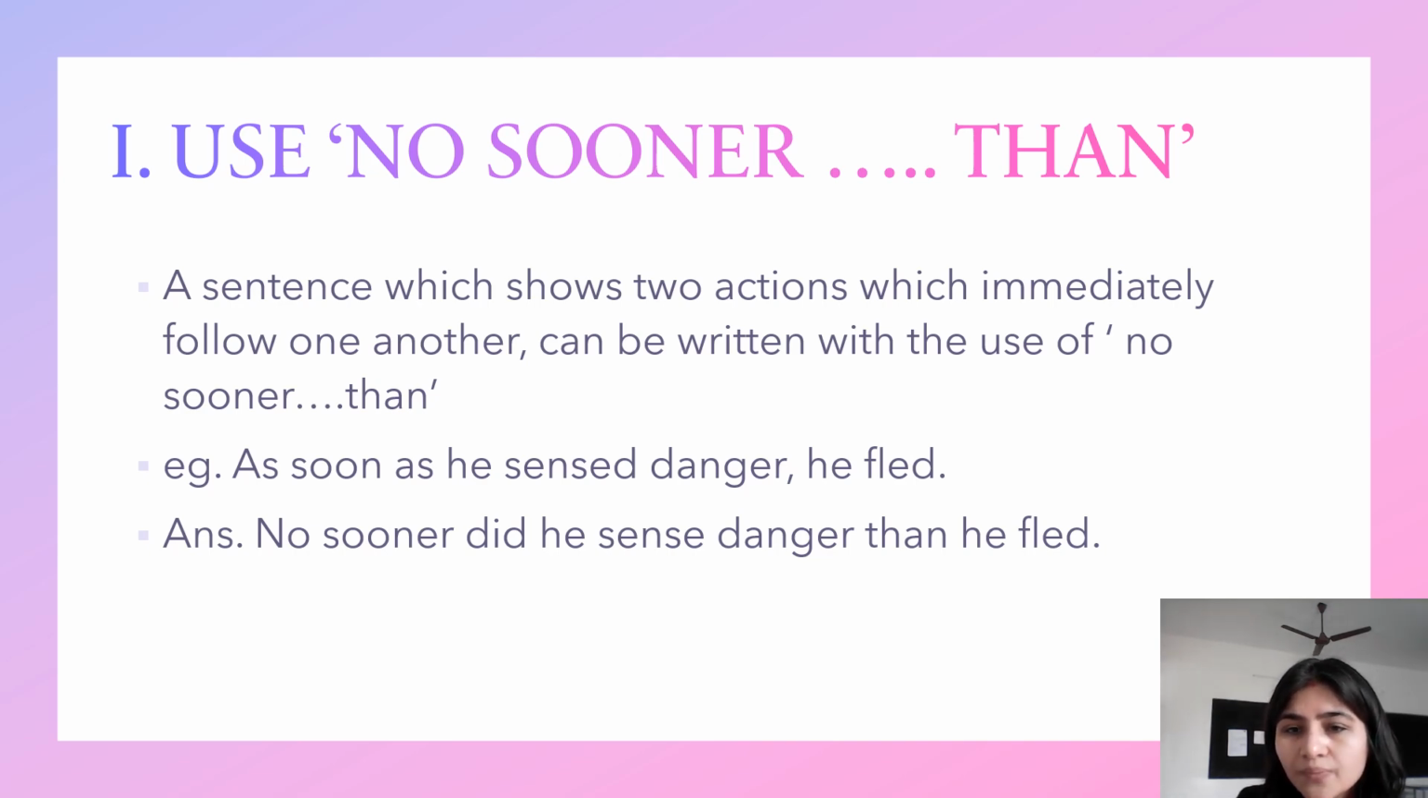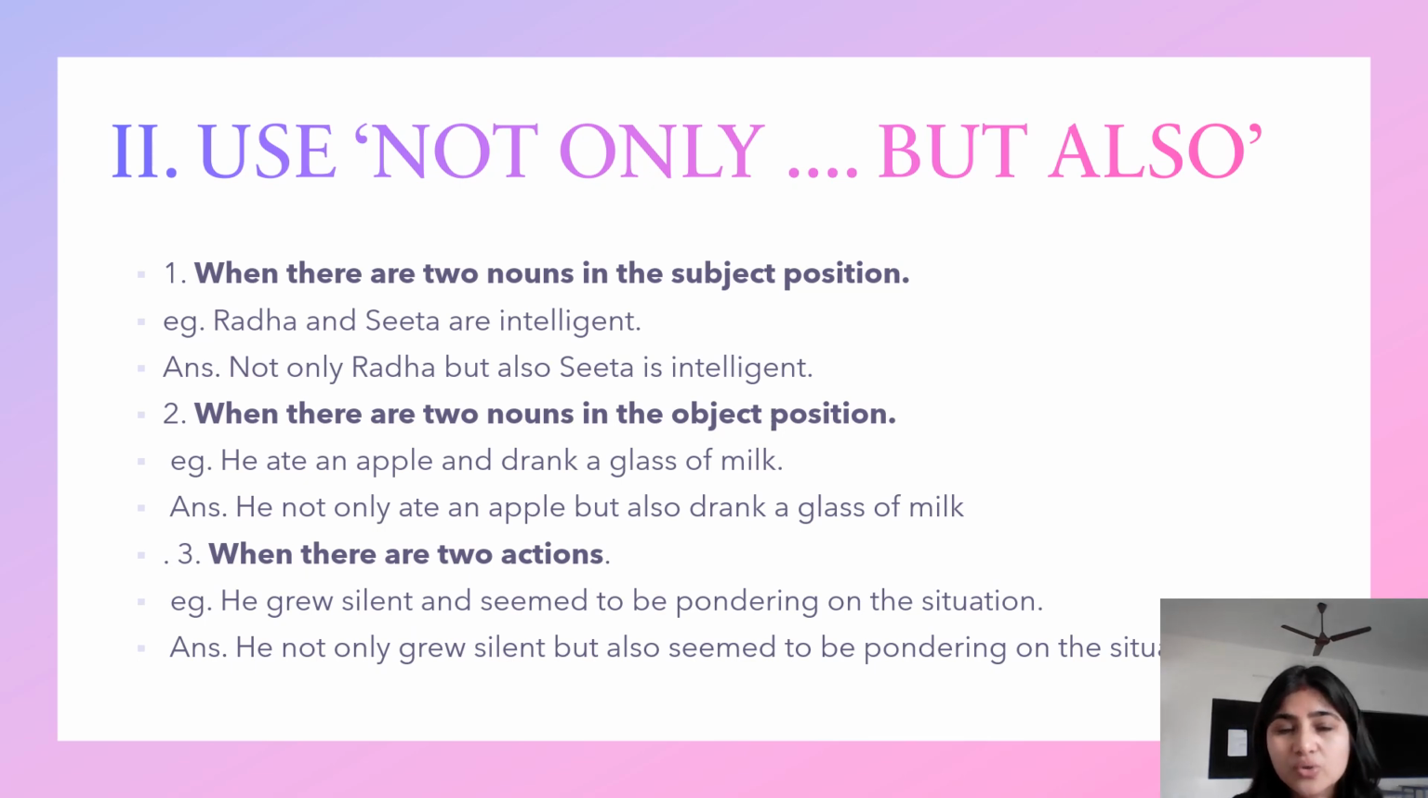The second rule is use not only but also. So a sentence can also be transformed by using not only but also. But where do we use not only but also? So I've given three conditions or three rules. When there are two nouns in the subject position, then we can use not only but also. For example, Radha and Sita are intelligent. So we have two nouns and that too in the subject position. So we can say not only Radha but also Sita is intelligent. So when we are transforming this sentence, we are not changing the meaning of the sentence. It remains the same.